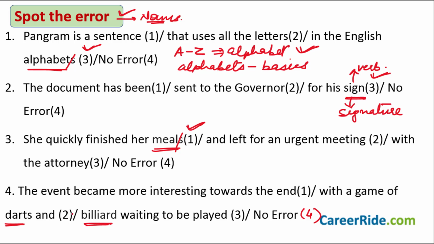The mistake is actually in the third part of the sentence. This part has a mistake in it. And what is the mistake? The mistake is that there should be billiards. It should not be billiard here, because this is that type of word that always carries S with it. This darts is fine. There's no mistake in this. The mistake is actually, it should be billiards. This word is like mathematics, economics, mumps, measles, those type of words it is.